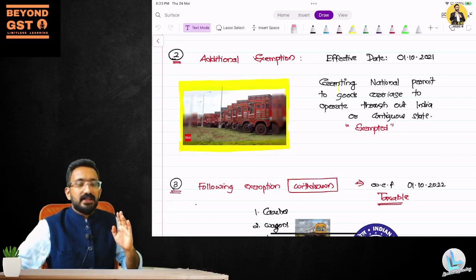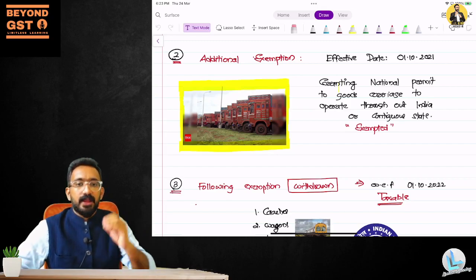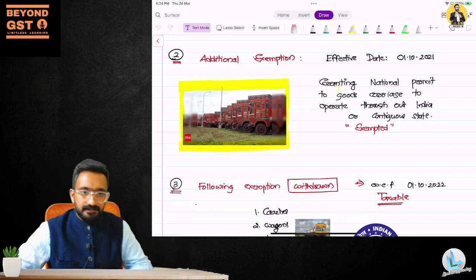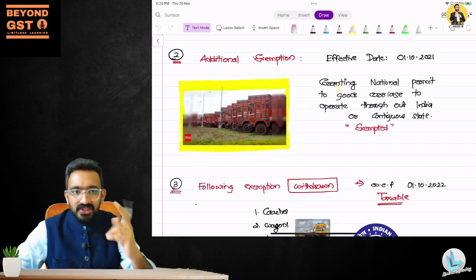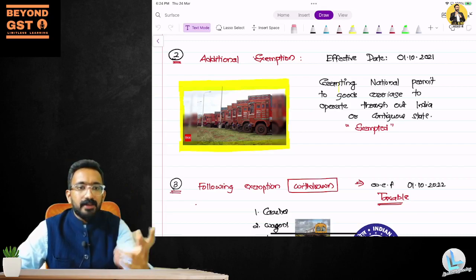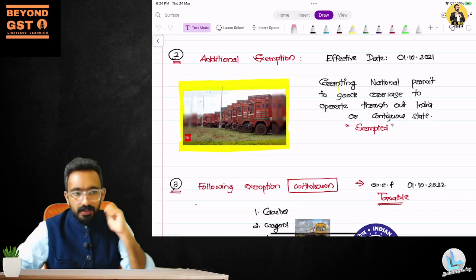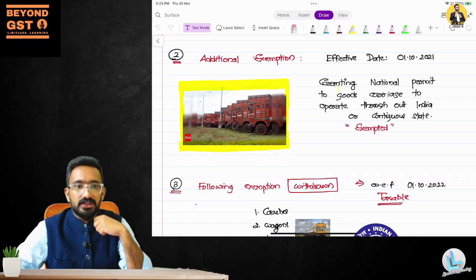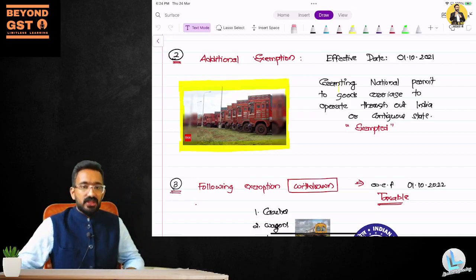Now first you have to understand that when you are applying for a permit as a goods carriage vehicle, you can have two types of permits. One is a state permit, another one is a national permit. Now what permit is now being exempted? National permit is now being exempted. So whatever money you pay to a state transport authority for your goods carriage vehicle to get a national permit, that will now be exempted. This is an additional exemption that is being introduced.